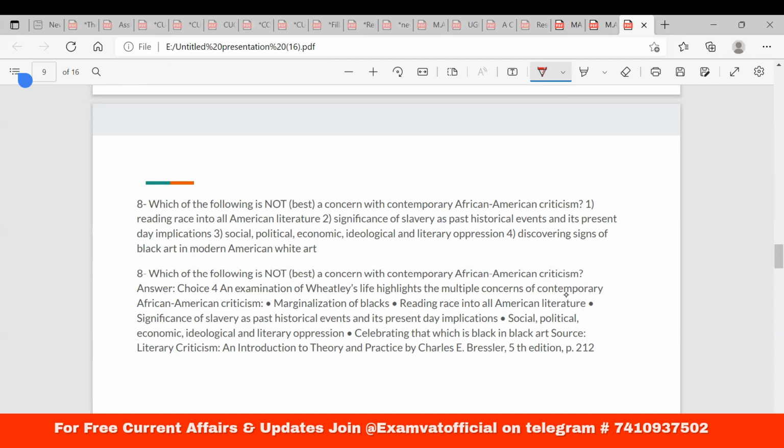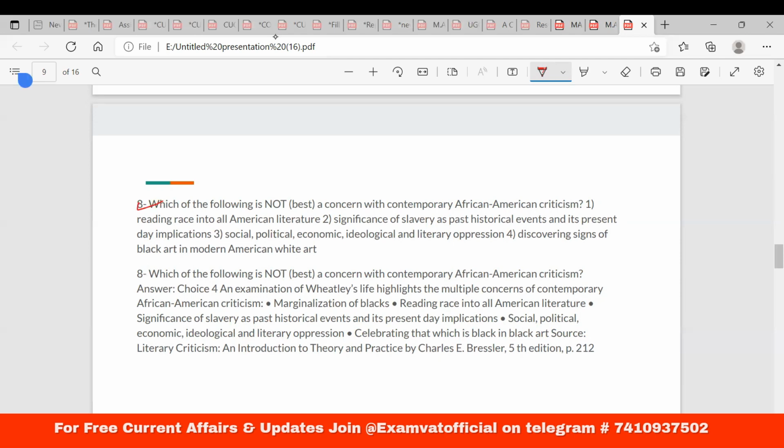So that nothing is left out, because the cutoff will not be low this time. The cutoff will always go higher. So that is the reason I'm asking you to be meticulous, well structured and prepared. I'm not at all scaring you.